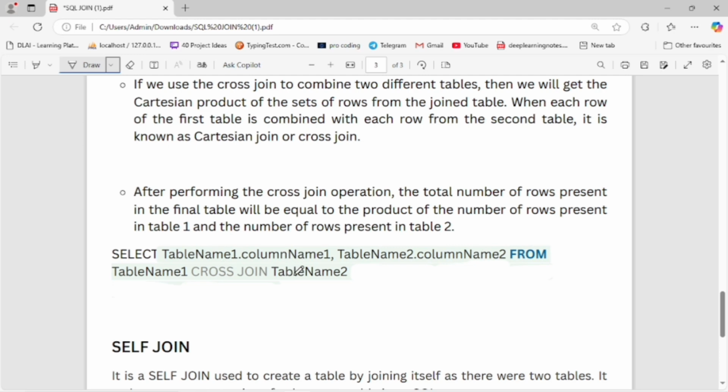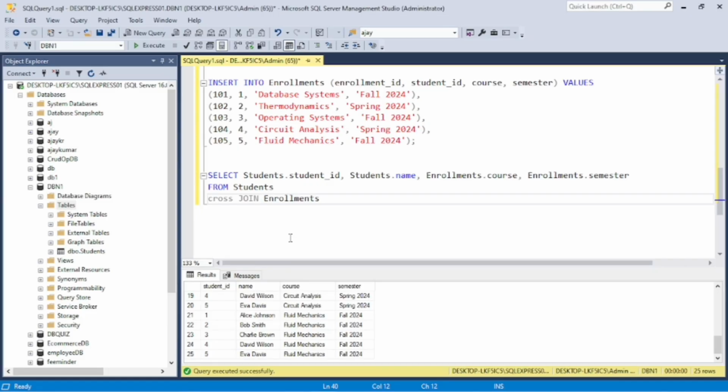And now let's move to the practical. Here I have already written the code for the students and enrollment tables. Now let's run it and show the data.